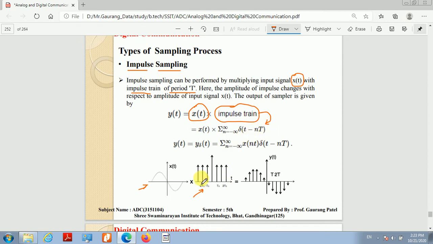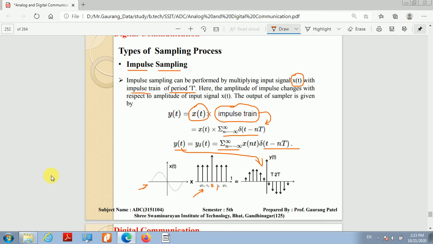तो आप देख सकते हो कि impulse train which is centered at 0, this is impulse at ts, this impulse at 2ts, 3ts and so on. Similarly minus ts, minus 2ts, 3ts. It means the impulse train consists of impulse at time instant ts, 2ts, 3ts and so on according to this relation. Okay, and if I multiply it, then the resultant signal can be given as sigma n is equal to minus infinity to infinity x of nt delta t minus nt. This is my sampled signal.